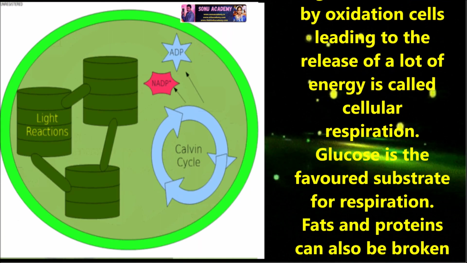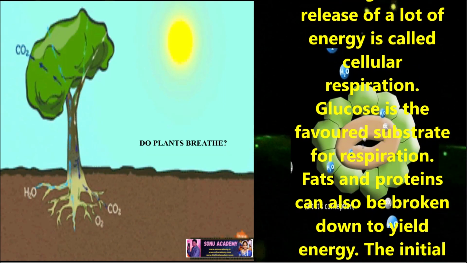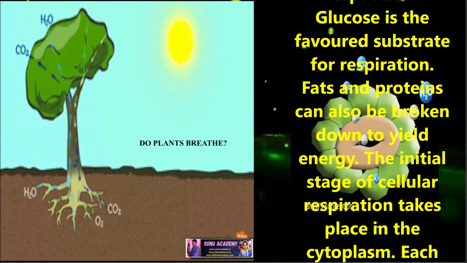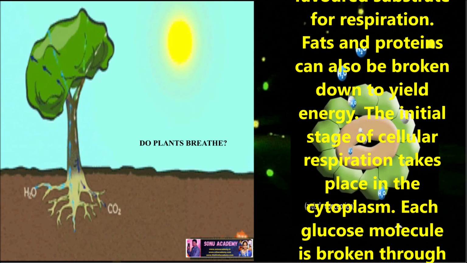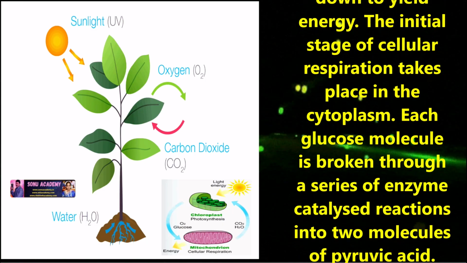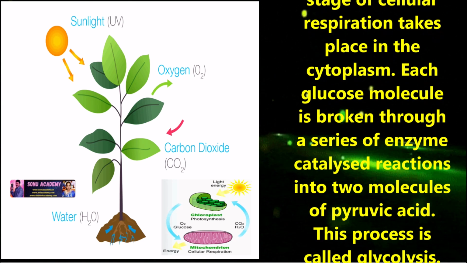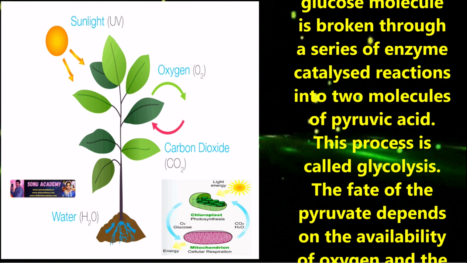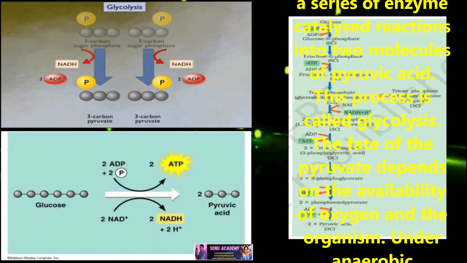Glucose is the favored substrate for respiration. Fats and proteins can also be broken down to yield energy. The initial stage of cellular respiration takes place in the cytoplasm. Each glucose molecule is broken down through a series of enzyme catalyzed reactions into two molecules of pyruvic acid. This process is called glycolysis.